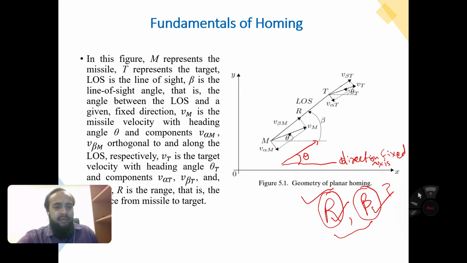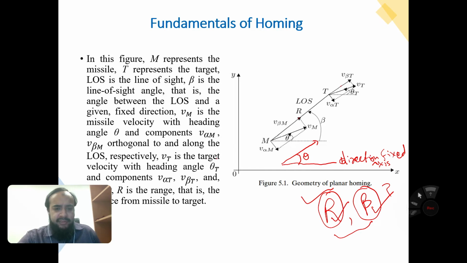Let's have the missile have two components, v alpha m and v beta m. These are velocity components which are orthogonal to and along the line of sight respectively. v beta m is along the line of sight angle, and v alpha m is the component orthogonal to it.